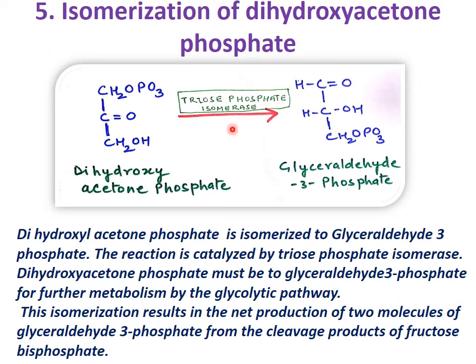When there is an isomerization reaction, the enzyme is an isomerase, and here we write the name of both. So dihydroxyacetone phosphate, a 3-carbon keto compound, is converted into a 3-carbon aldehyde compound.